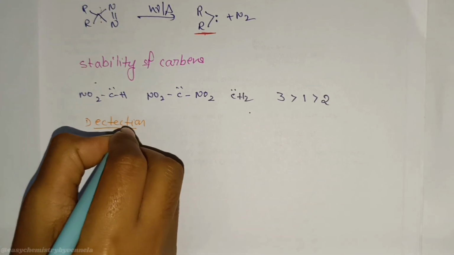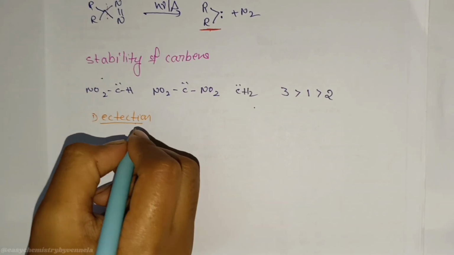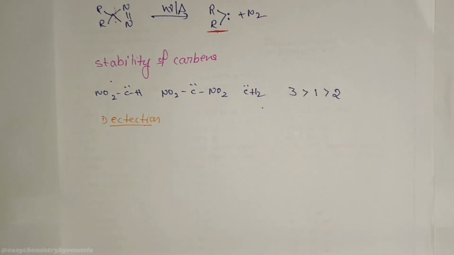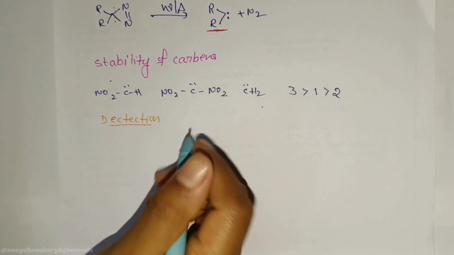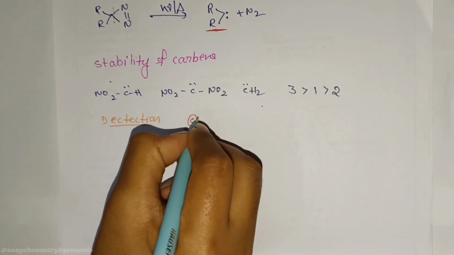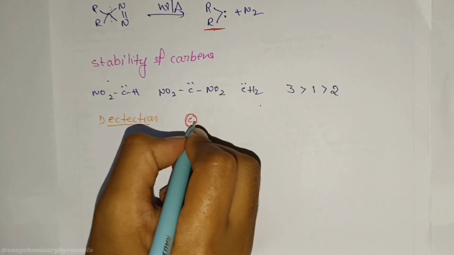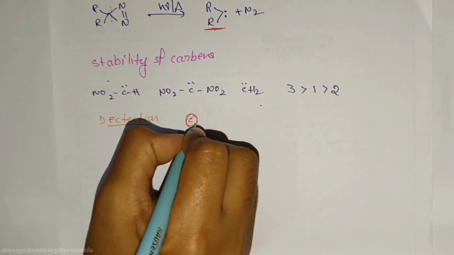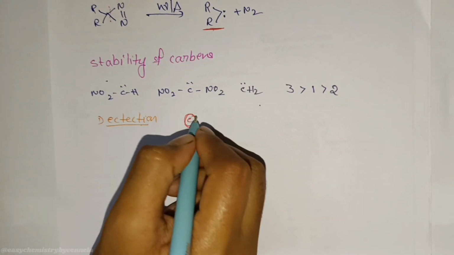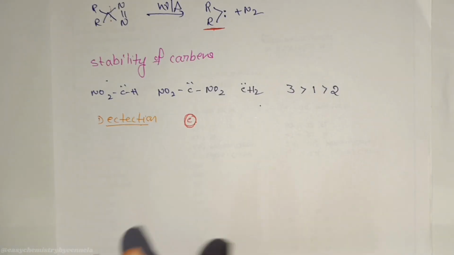Next one is detection. Now the biggest mystery here: carbene lives for a very short time. So how do scientists even know it exists? Scientists don't see the carbene directly.